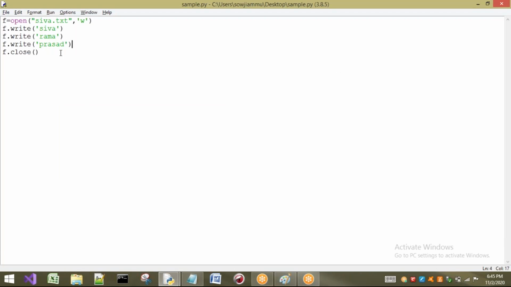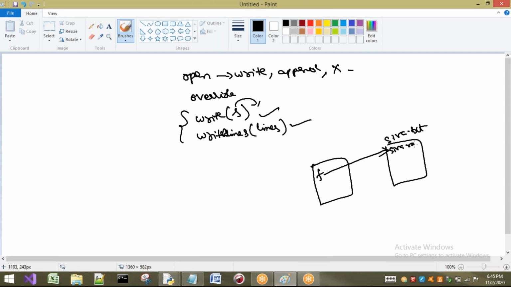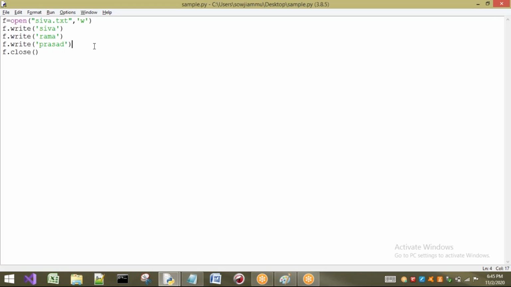Next, after that, what is going to be written? Rama. After that, we are going to write what? Prasad. So now let us see whether the data is written, I will just execute. After executing this program, the data will be written into a file called shiva.txt. Let us check whether the data is written or not.